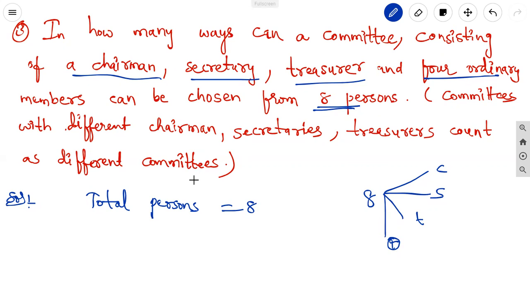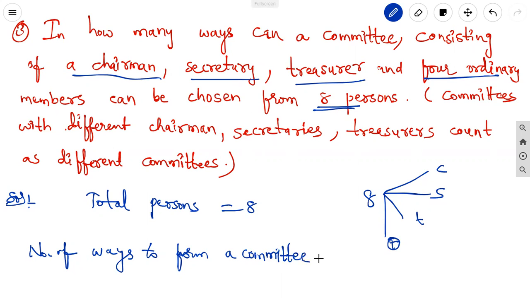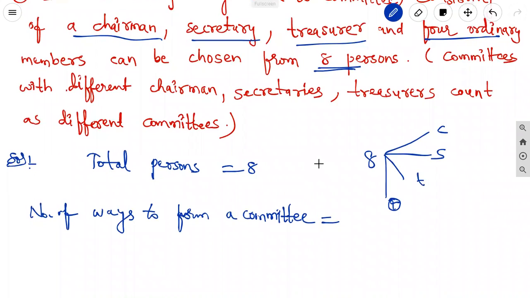Here, first we select 1 person as chairman from the 8 persons. So the number of ways to form a committee equals 8C1. 1 is selected and we keep aside. Remaining, how many are there? 7.